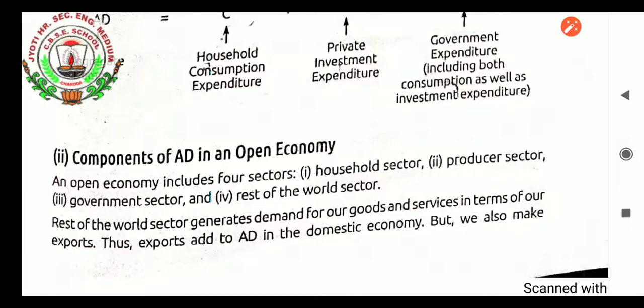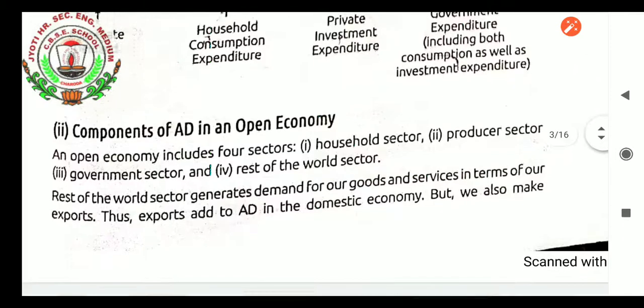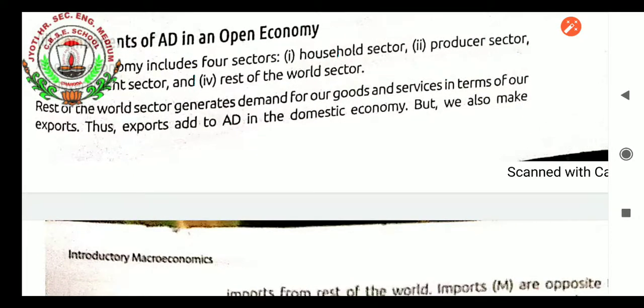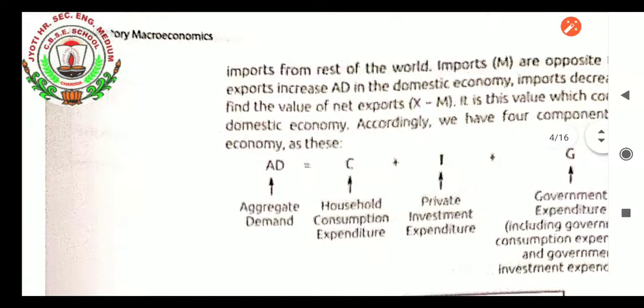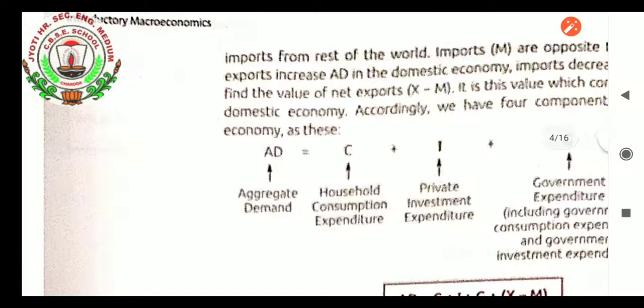The rest of the world sector generates demand for our goods and services in terms of our exports. Demand for our goods in the foreign market also has to be added to know the aggregate demand. In an open economy we include exports and imports also. Thus exports, X, add to aggregate demand in the domestic economy. But we also import from the rest of the world. Imports, M, are opposite to exports; imports decrease aggregate demand. To find the value of net exports, that is X minus M, it is this value which contributes to the domestic economy.